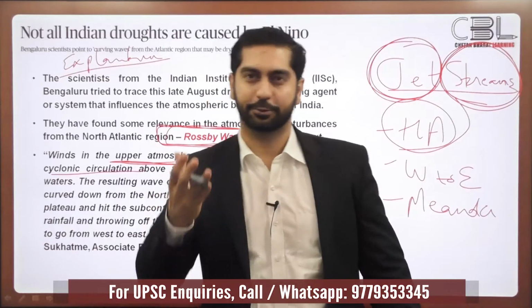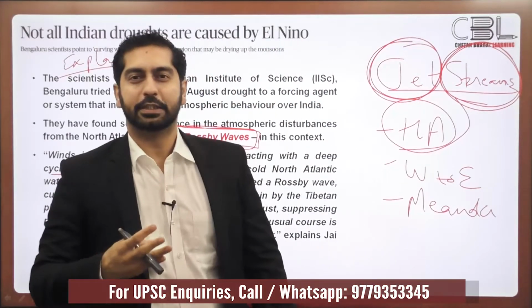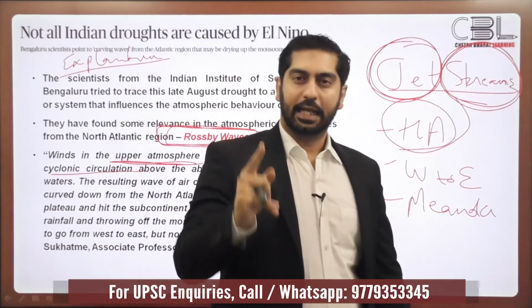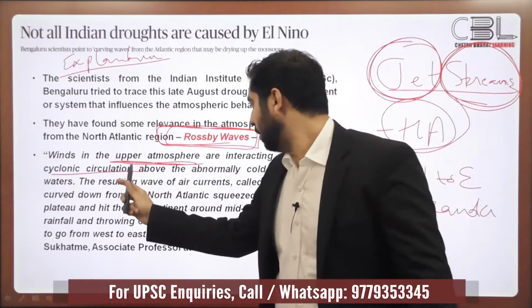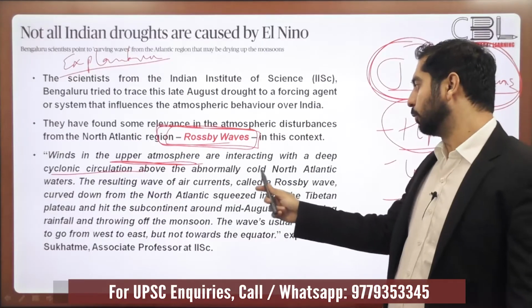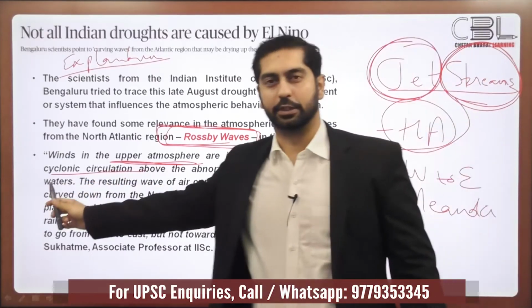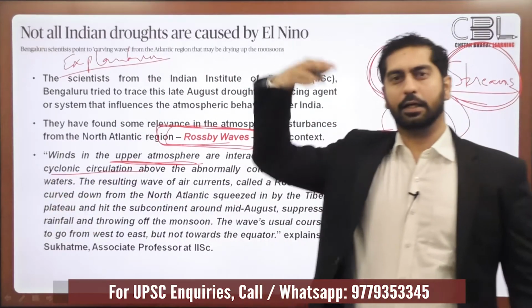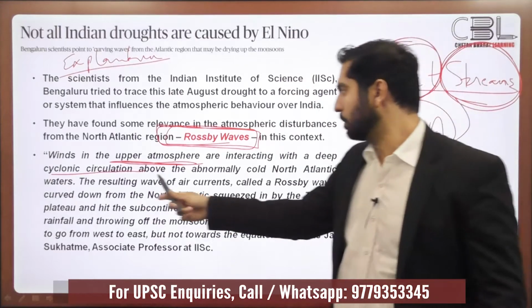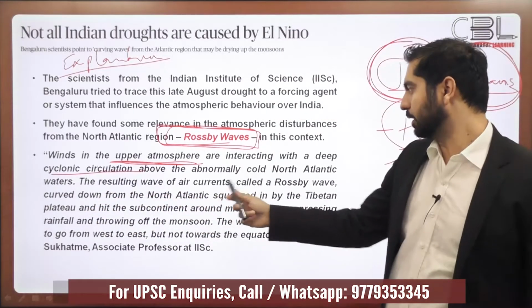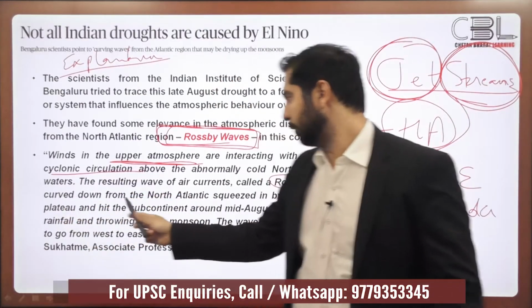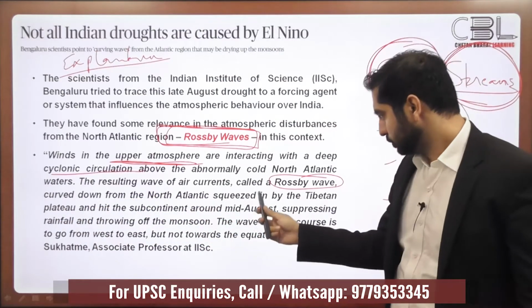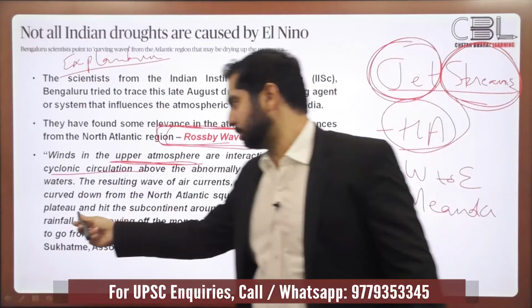What is cyclonic circulation? By now you are very well versed in this: a cyclone is any circulation around a center of low pressure above the abnormally cold North Atlantic waters. Again, in the polar regions. The resulting wave of air currents, called a Rossby wave, curved down from the North Atlantic, squeezed in by the Tibetan Plateau.